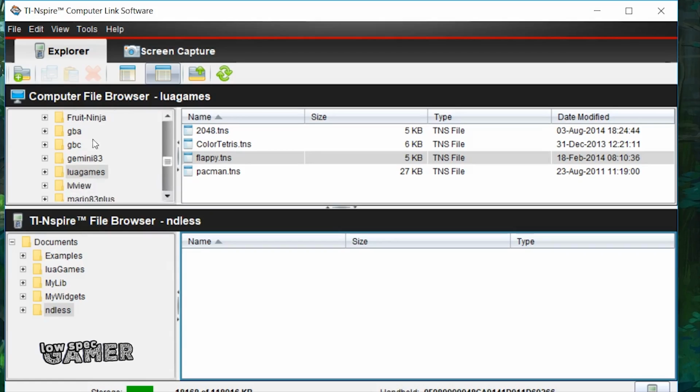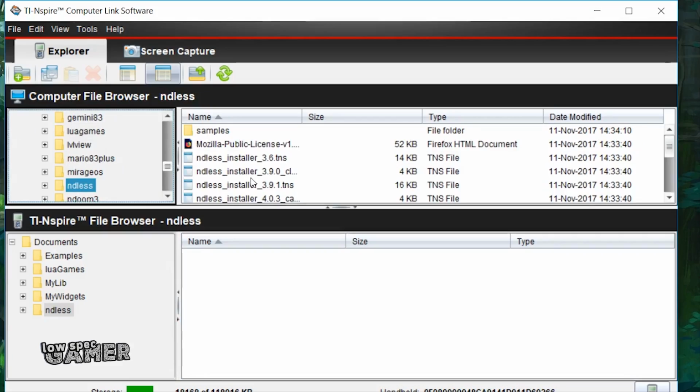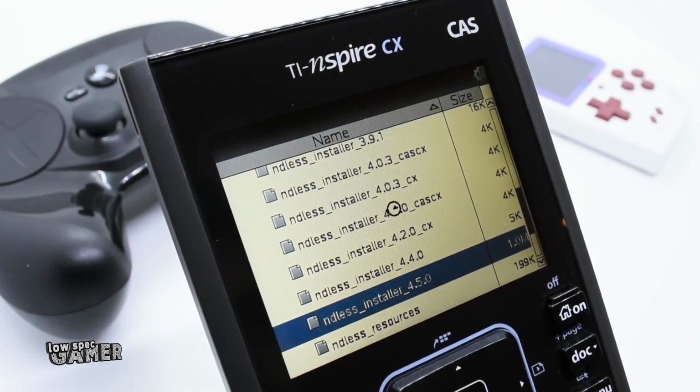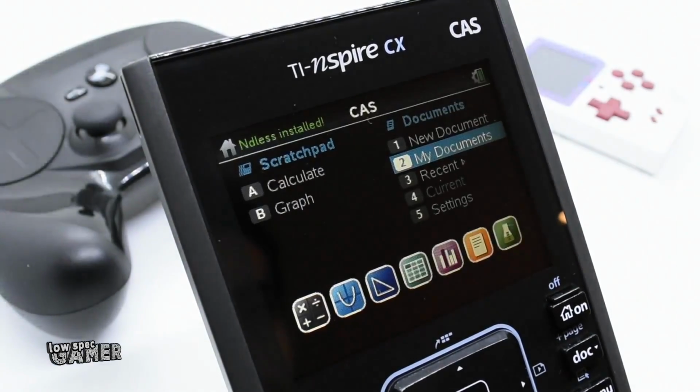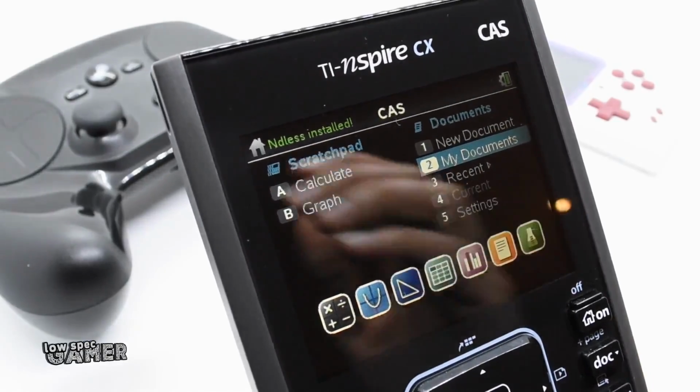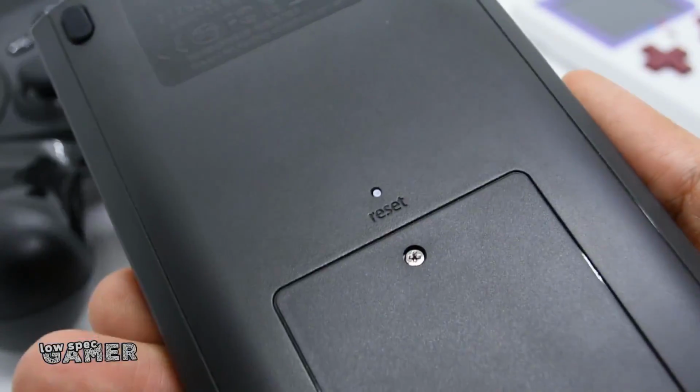You create a folder in your calculator called Ndless and move the installer for the latest version there, along with the Ndless resources file, and then you open the installer in your calculator. If everything goes alright, you get some nice green text on the upper corner. And you can install it by simply resetting the calculator with the button in the back.